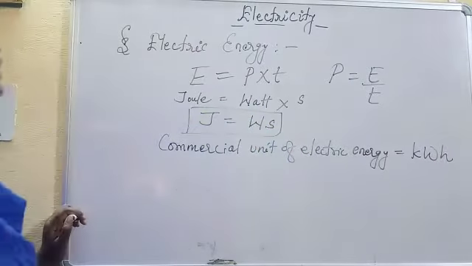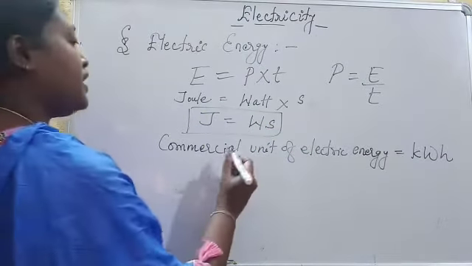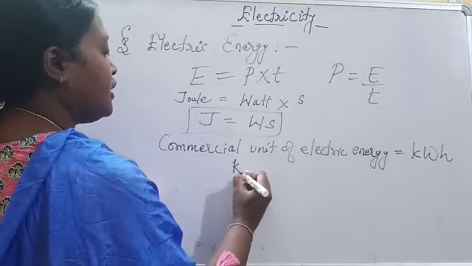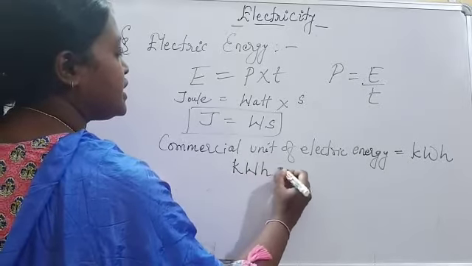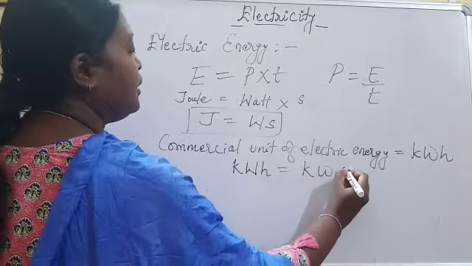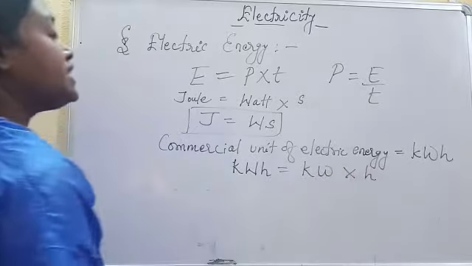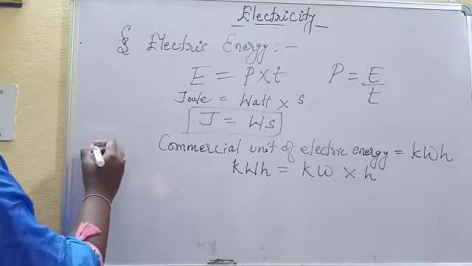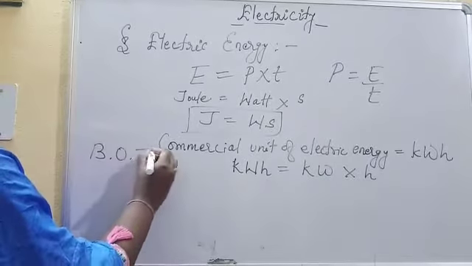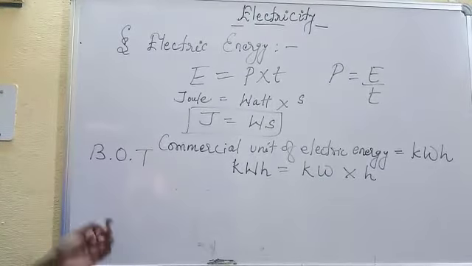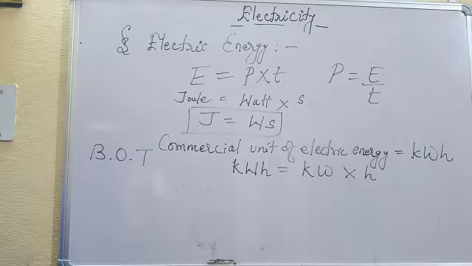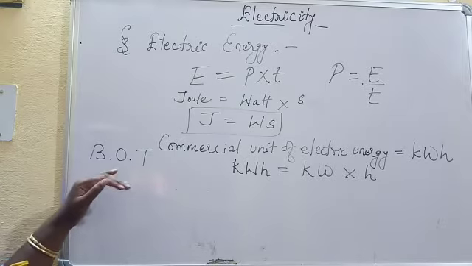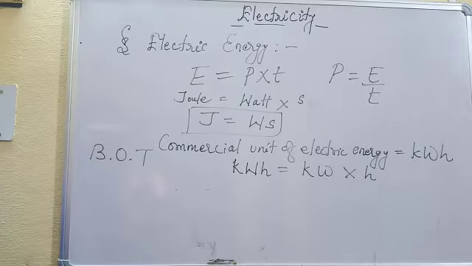What is kilowatt hour? Kilowatt hour is equal to kilowatt into hour. It is the bigger unit of electrical energy and also known as commercial unit of electrical energy, and it is also known as the BOT. What is the full form of BOT? Board of Trade Units. This BOT means Board of Trade Units.